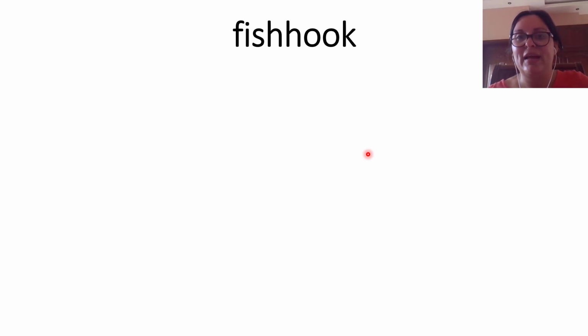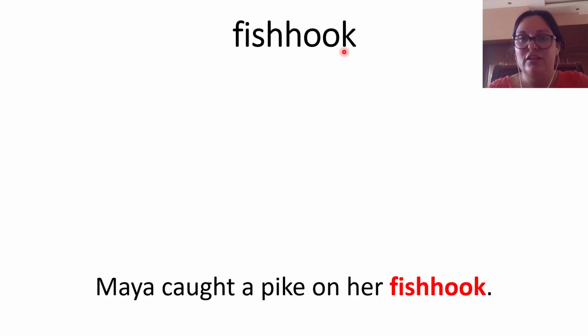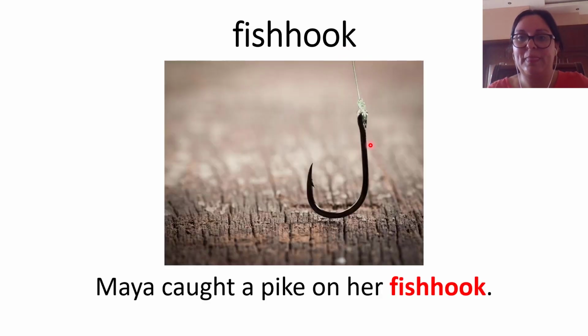And here we have another one, fish hook. You already know what is fish. And hook is like something used to hold something else. So looking here, this is a hook.